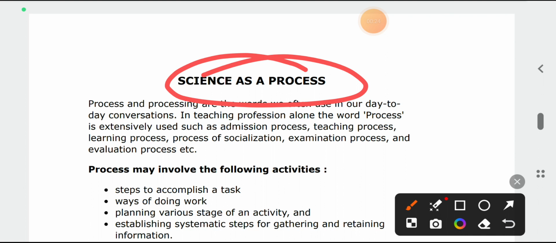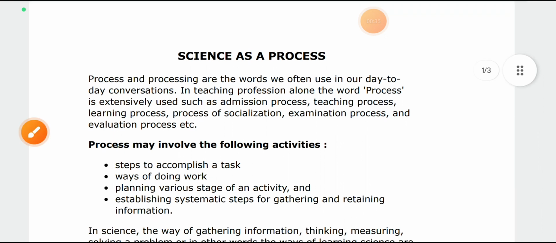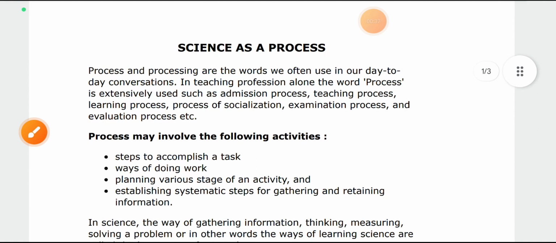Science as a process. This is the pedagogy of science. What is science? We can say science is a systematic way of observation. Science as a process. What is science as a process? Let's start studying about it.